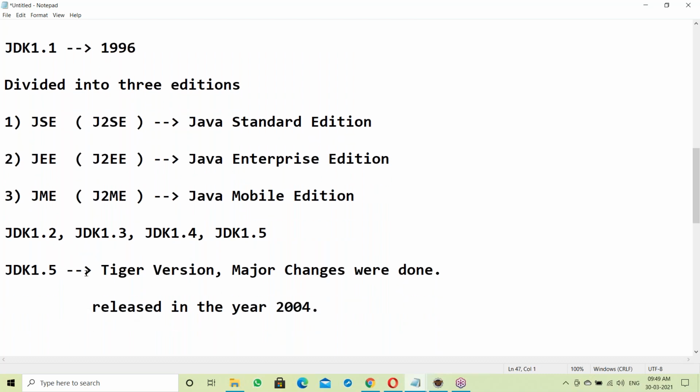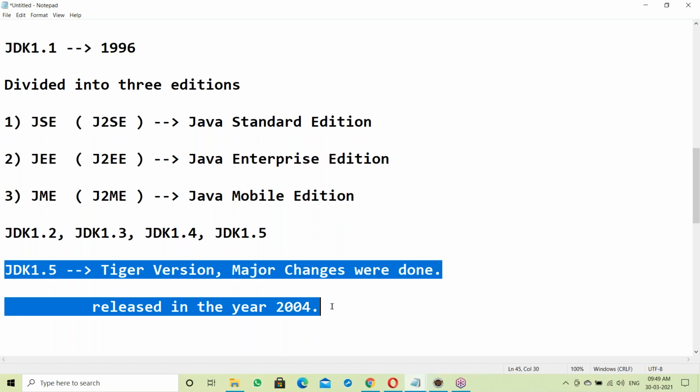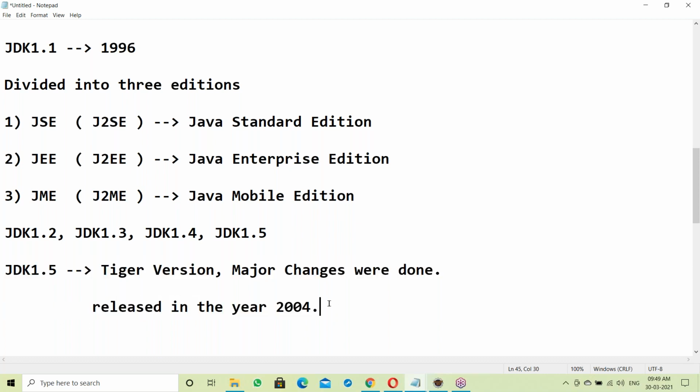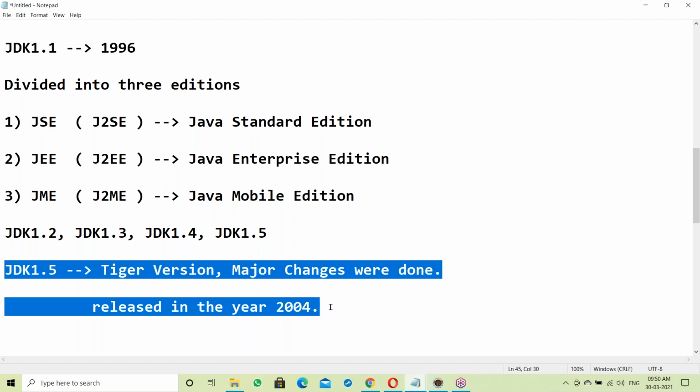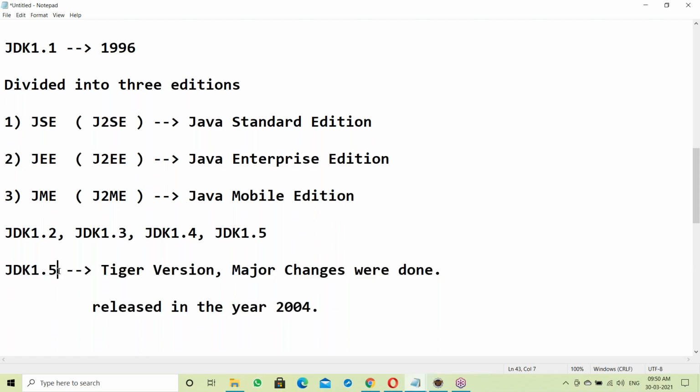With the JDK 1.5 features, Java finally got success and became most popular. By the year 2004, Java had gained a lot of popularity.